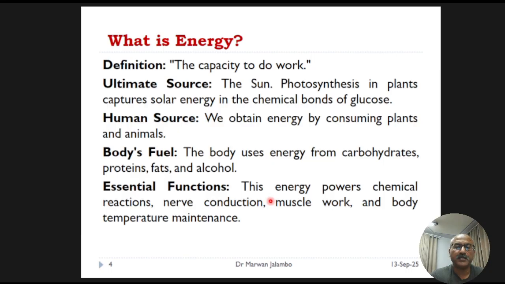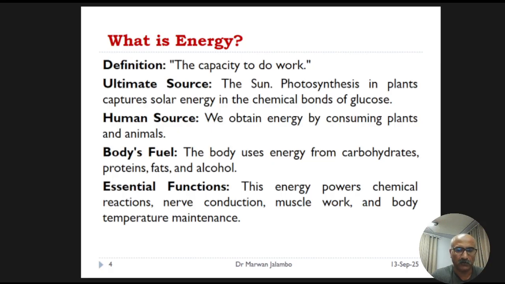When we as humans consume plants, or consume animals that have eaten plants, we are accessing this stored energy.